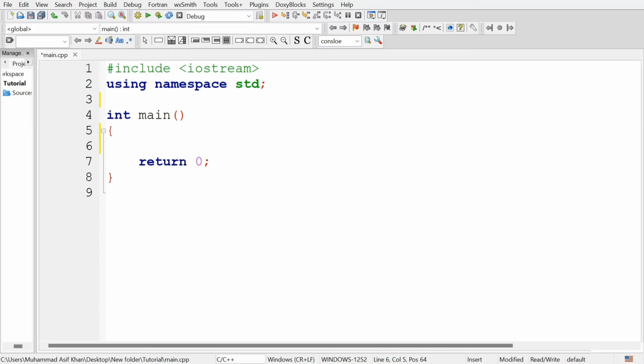C++ is a powerful language that supports both procedural and object-oriented programming. It was designed to bring the object-oriented programming principles to C programming, making it more versatile. It provides features like classes and objects, encapsulation, inheritance, polymorphism, and abstraction. This is an introduction to object-oriented programming and why C++ is a great choice for learning and applying OOP concepts. In the upcoming videos, we will learn all the concepts of object-oriented programming in C++ in detail.